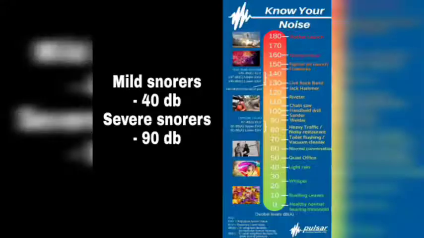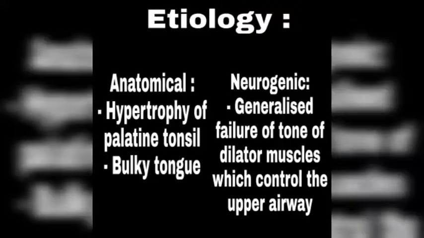And the coming slide is a very interesting slide. Generally, snorers who snore very mildly produce sound of up to 40 decibels, and snorers who snore severely produce sound of up to 90 decibels. The reason I kept the picture there is that a 90 decibel sound is nearly equal to a welding sound. That means the sound is as high as the welding sound. So just to compare, that's it. And now we'll go to etiology.